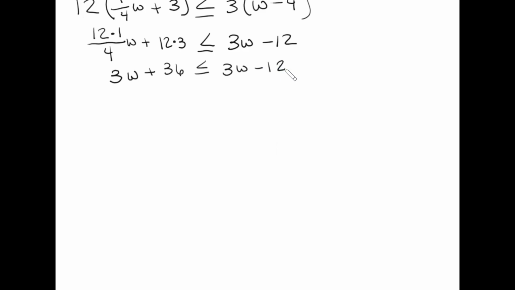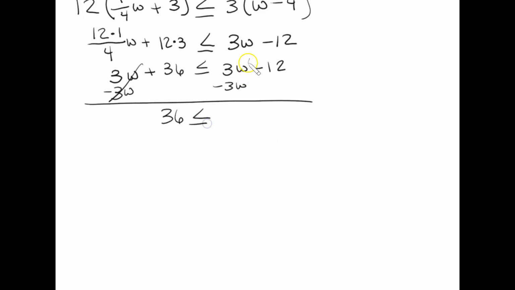And once again, I'm left with a situation where I can cancel out the 3w's. I'm left with 36 is less than or equal to negative 12. And again, as Mrs. Martin would say, burn, burn. That's not true. Therefore, there is no solution.